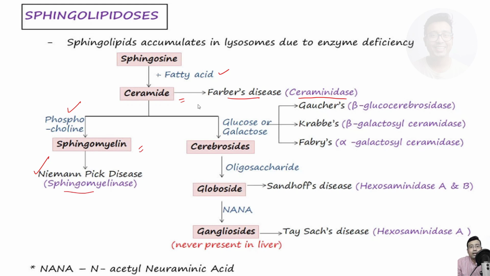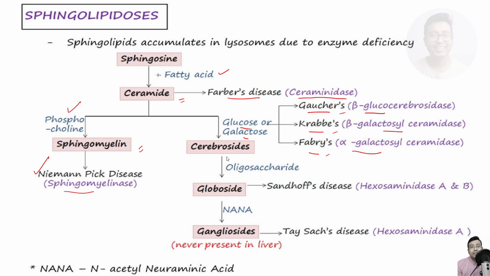And another fate is that carbohydrates will be attached, right? So the carbohydrates can be either glucose or galactose. From this area, there may be three different diseases. Number one, Gaucher's disease, very important. This is due to deficiency of beta glucocerebrosidase. Next, Krabbe's disease due to deficiency of beta galactosyl ceramidase. And again, Fabry's disease, it is due to deficiency of alpha galactosidase. Okay, so all three are important: Gaucher's, Krabbe's, Fabry's, right?